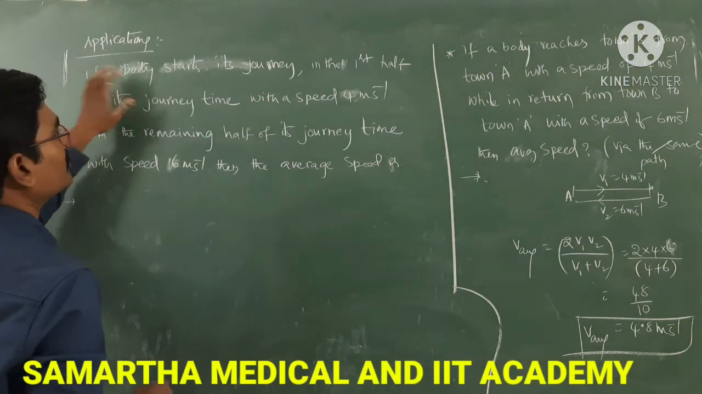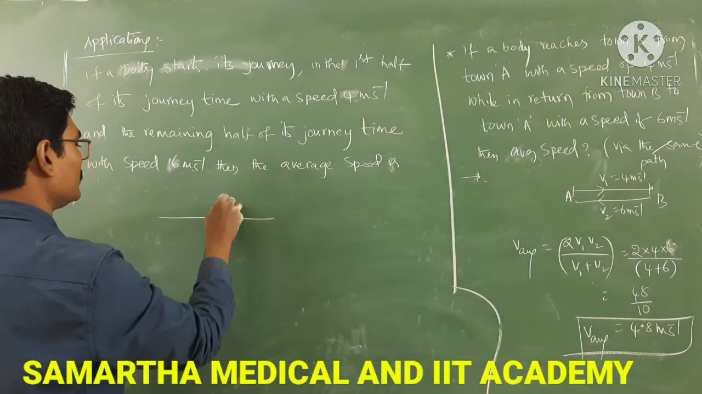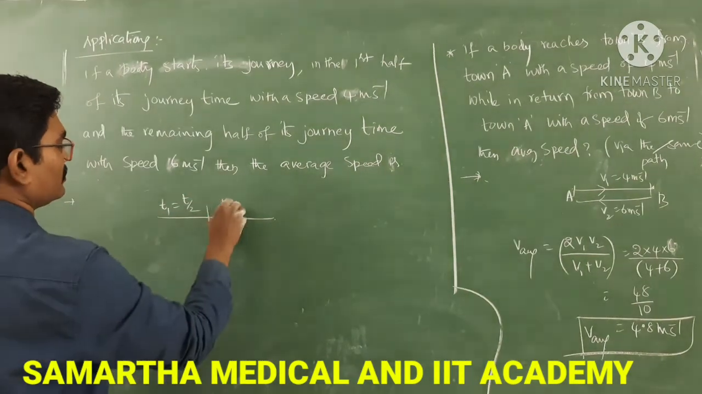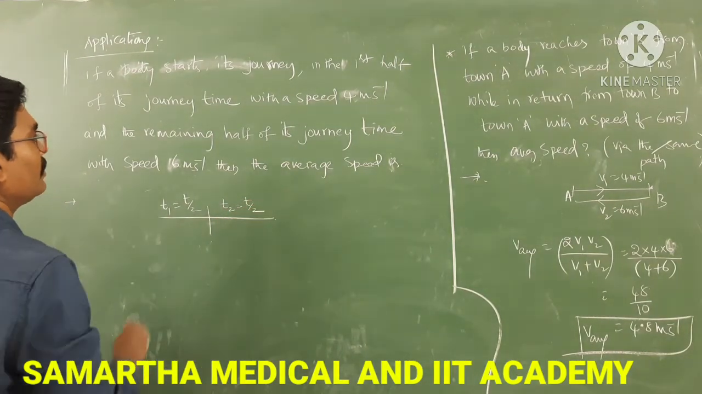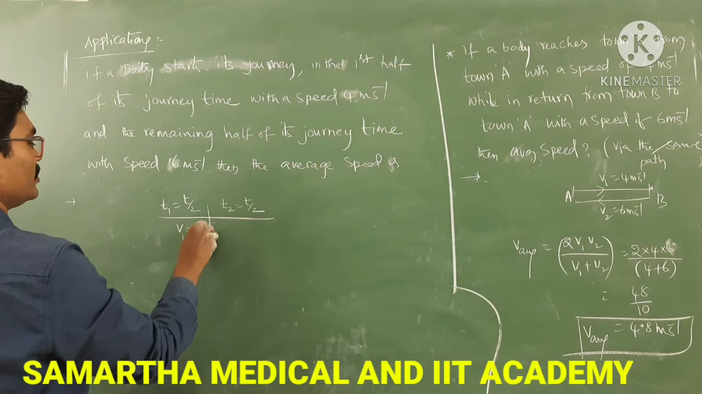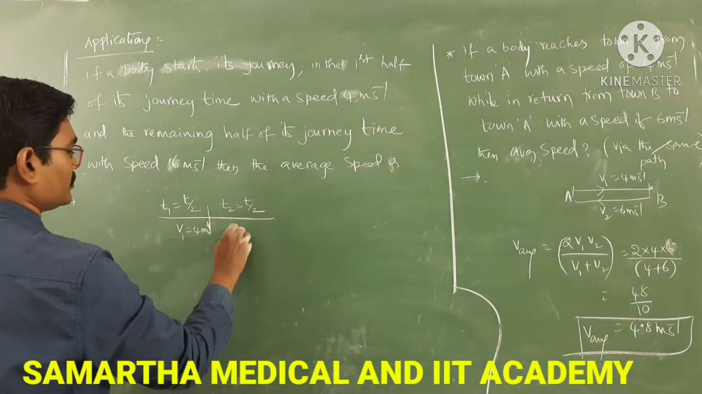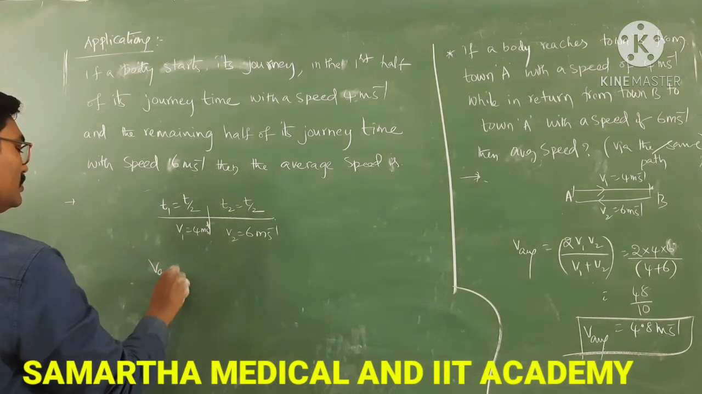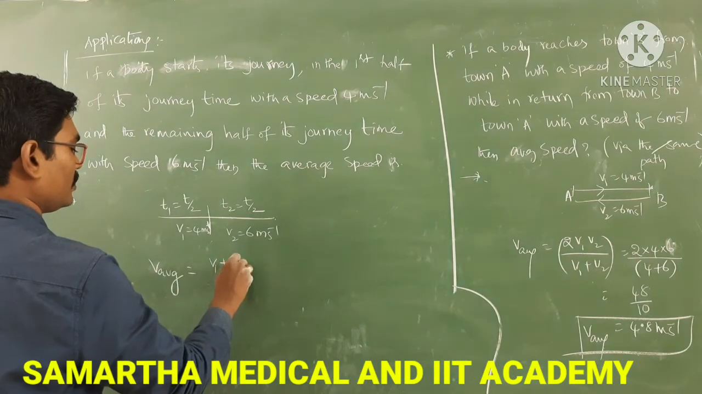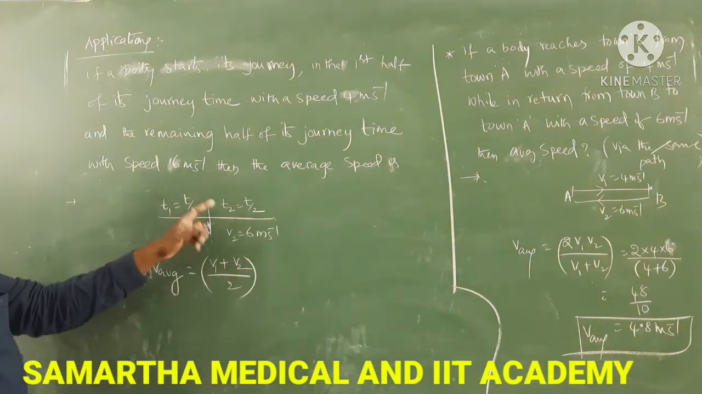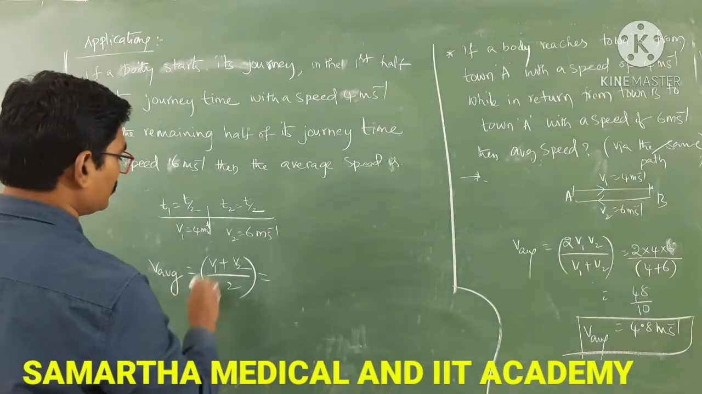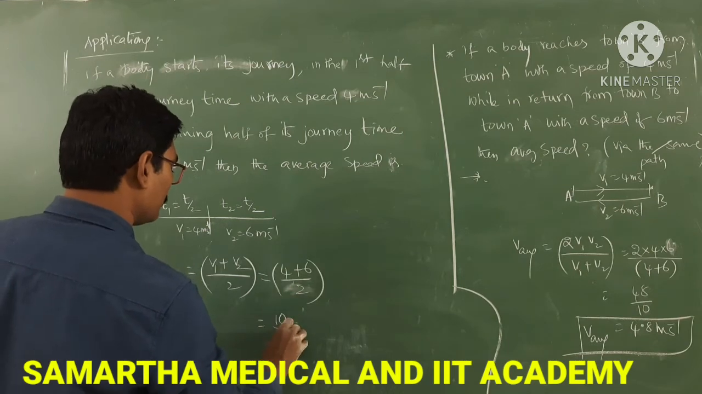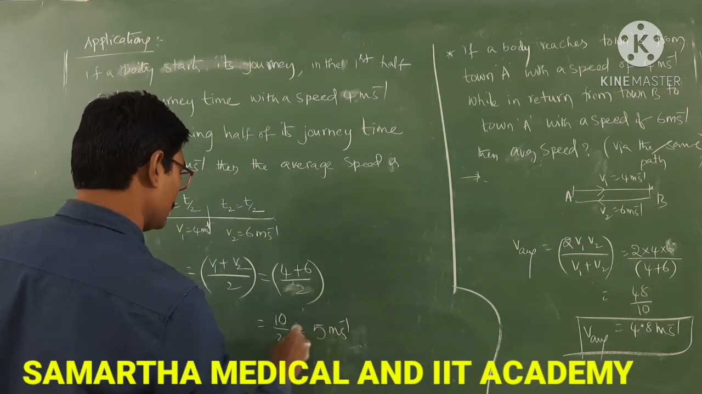See here, the body starts in the first half of its journey time. So T1 is T by 2, and in the second half of its journey time, T by 2, with the speed V1 equal to 4 meter per second, and here with the speed V2 equal to 6 meter per second. Then they are asking the average speed. So the average speed is V1 plus V2 by 2. The time intervals are the same, so a direct average. So 4 plus 6 by 2, that is 10 by 2, nothing but 5 meter per second.